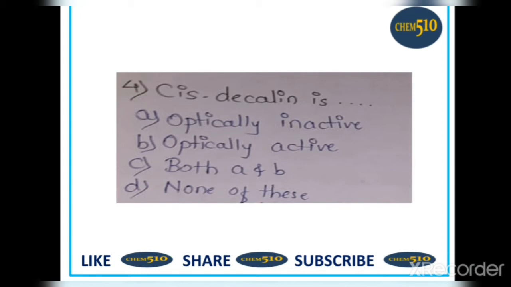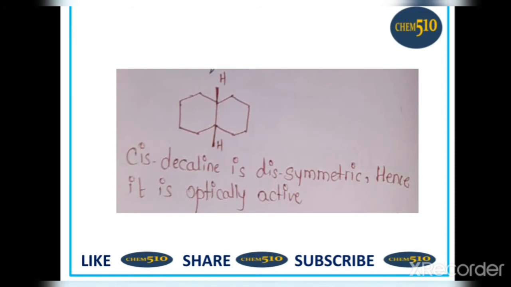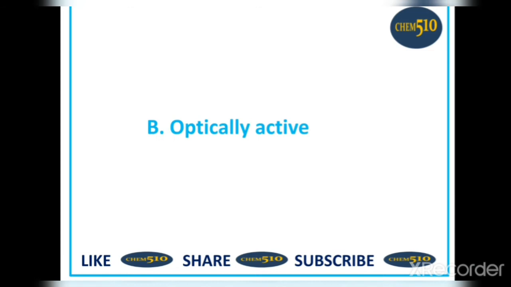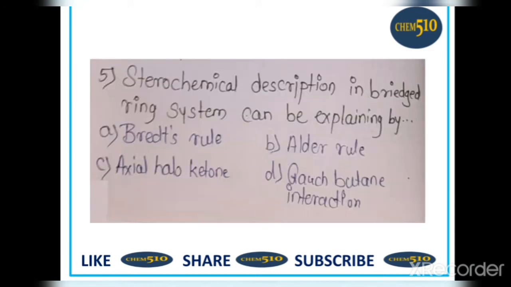4. Cis-decalin is: A. Optically inactive, B. Optically active, C. Both A and B, D. None of these. So let's see the structure of cis-decalin. This is the structure of cis-decalin. Cis-decalin is dissymmetric, so it is optically active. Hence, option B is correct, which is optically active.